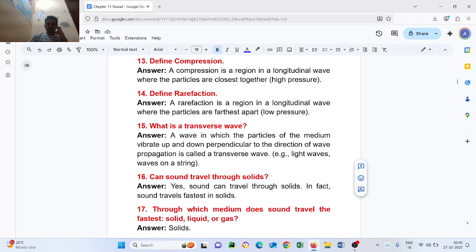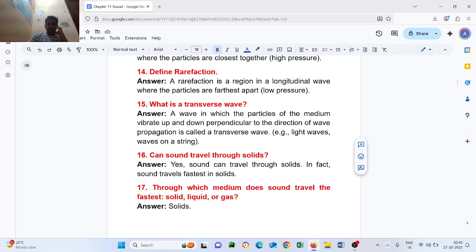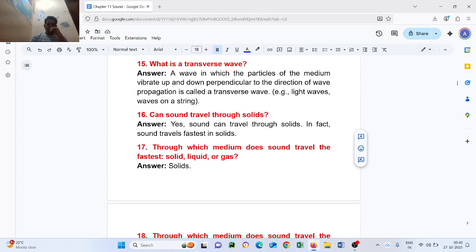Question number sixteen: can sound travel through a solid? Yes, sound can travel through a solid. In fact, sound travels faster in solids. Question number seventeen: through which medium does sound travel the fastest, solid, liquid, or gas? Solid.